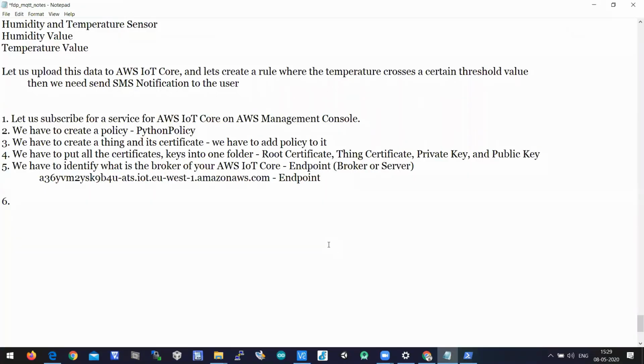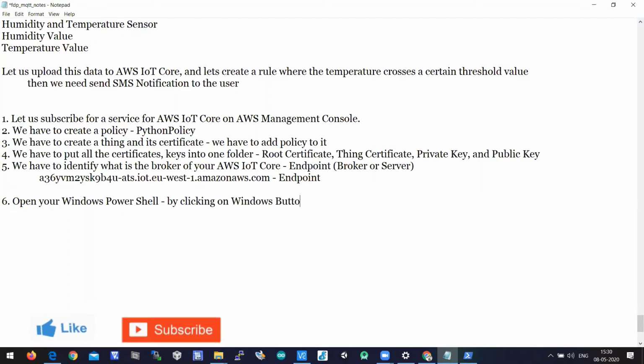So the 6th step is you need to open your Windows PowerShell. You can simply open that by clicking on the Windows button.